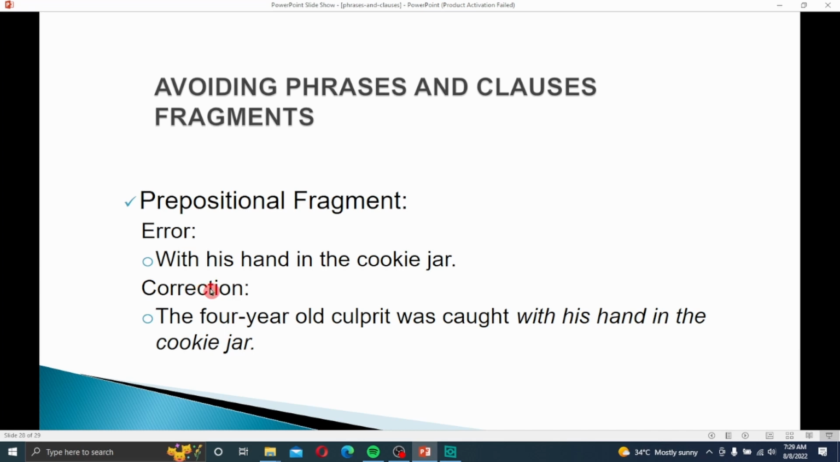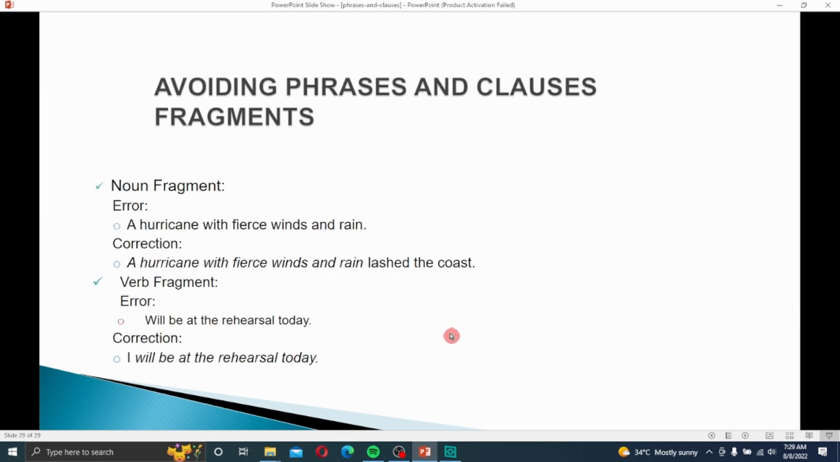Prepositional fragment: With his hand in the cookie jar. It's not a complete sentence. The robber was caught with his hand in the cookie jar. This is a complete sentence. Noun fragment: A hurricane with fierce wind and rain. A hurricane with fierce wind and rain lashed the coast. Verb fragment: Will be at the restaurant. So there is no noun. I will be at the restaurant today.